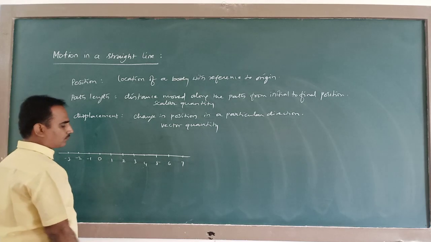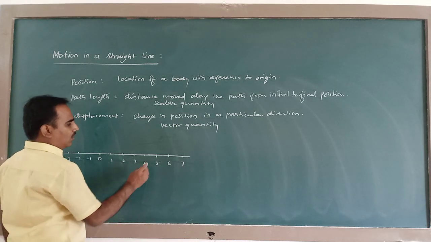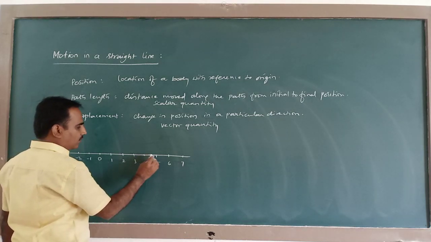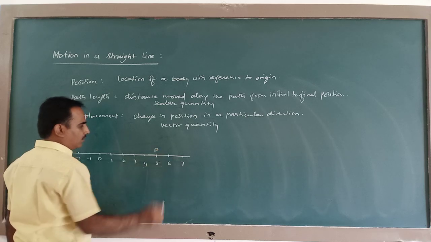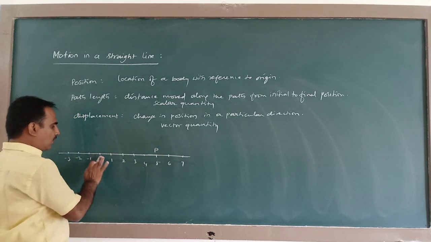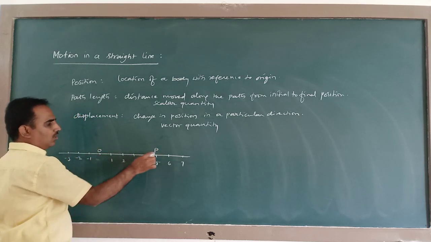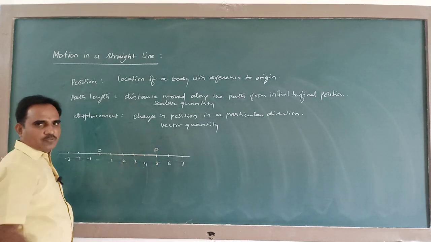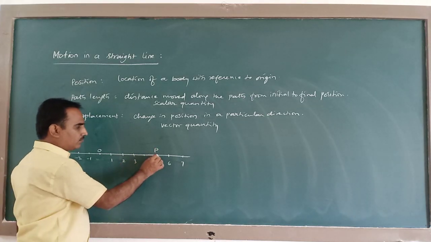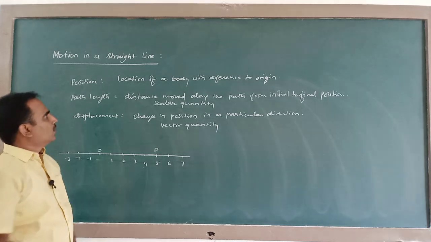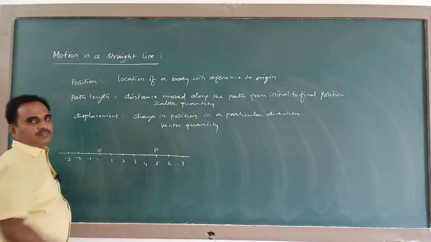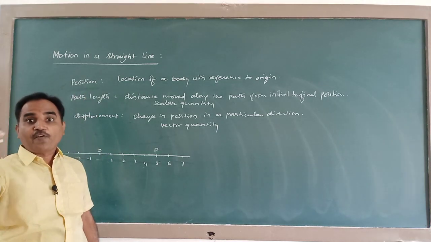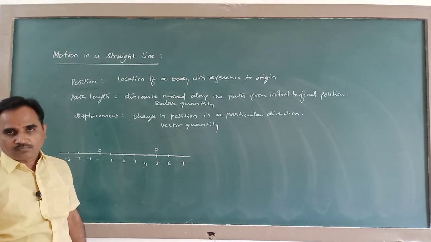Say, let a body be here, P. So this is the origin O. The body is located at P. So what is its position? It is at 5 meters from the origin.